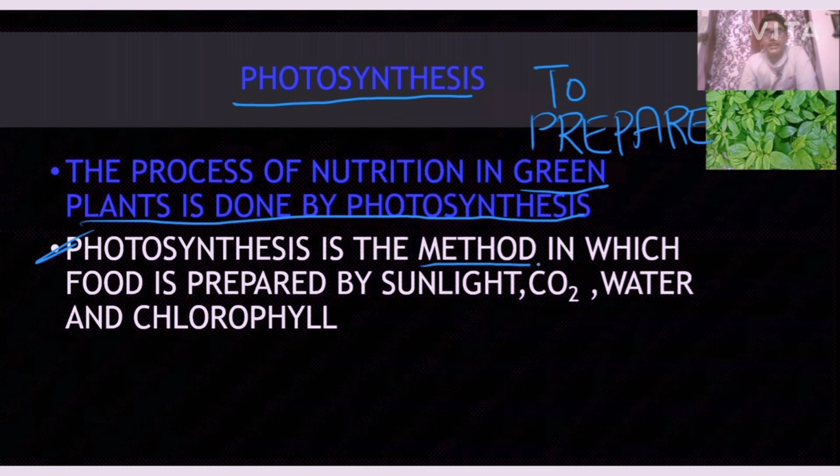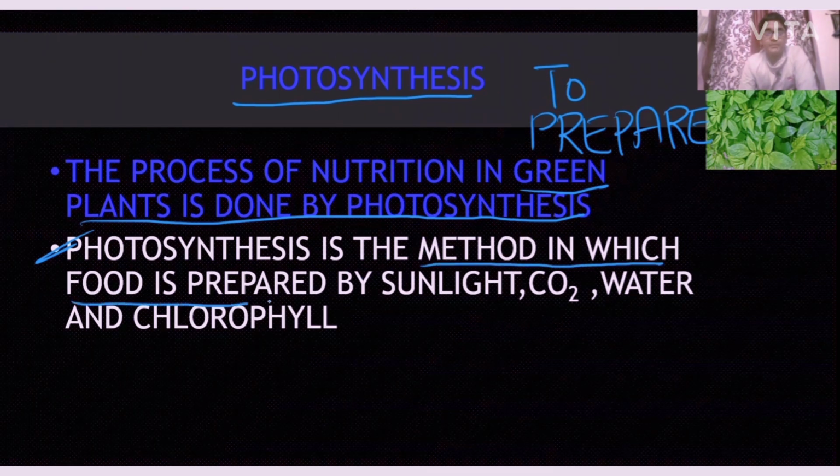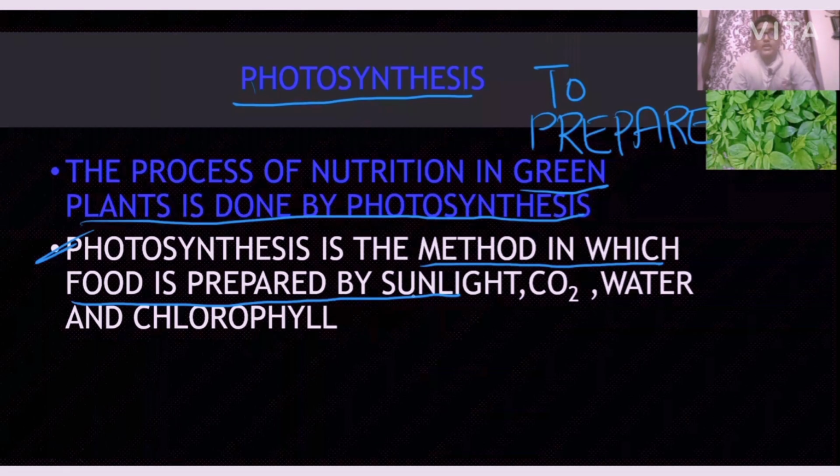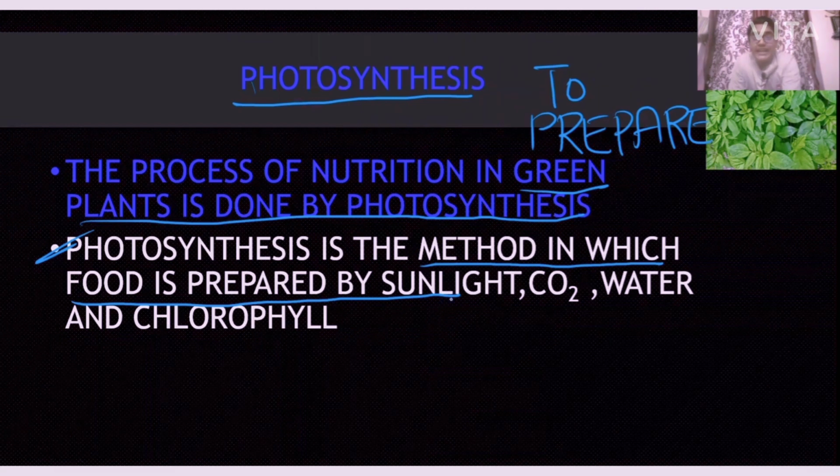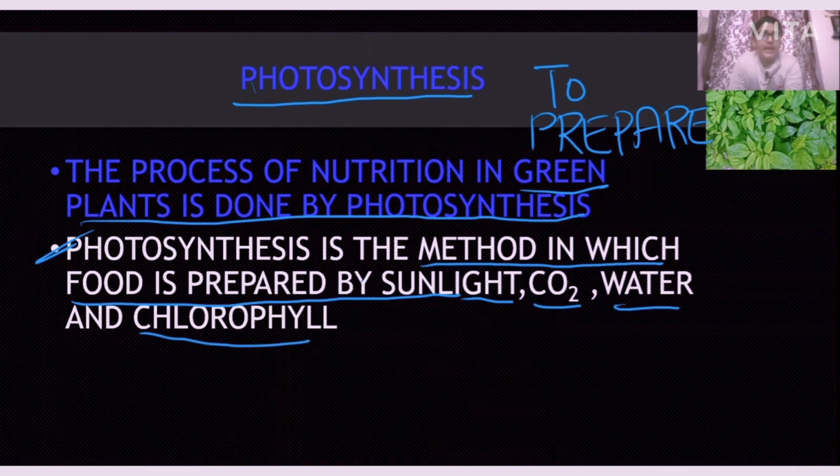Photosynthesis is a method in which food is prepared using sunlight, carbon dioxide, water, and chlorophyll. Again I want to read it, please listen. Photosynthesis is a method in which food is prepared using sunlight, carbon dioxide, water, and chlorophyll. Right, so now let's go into the next topic.